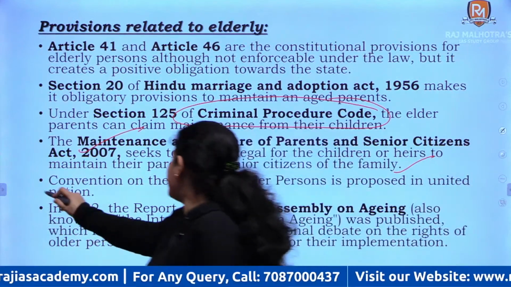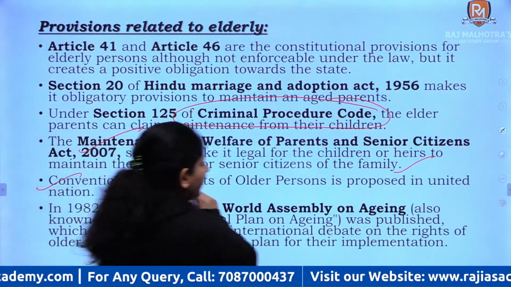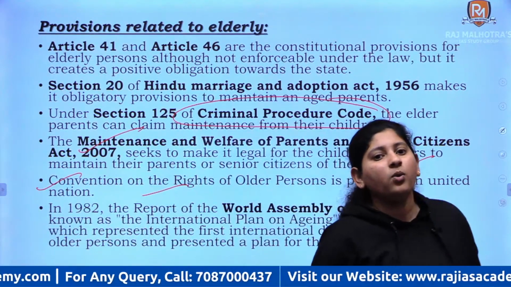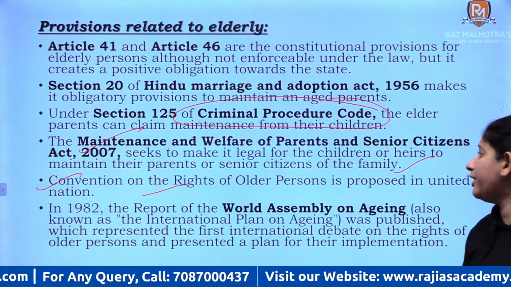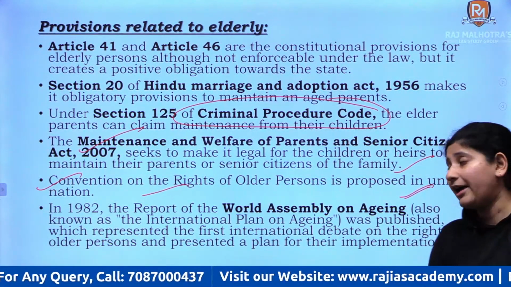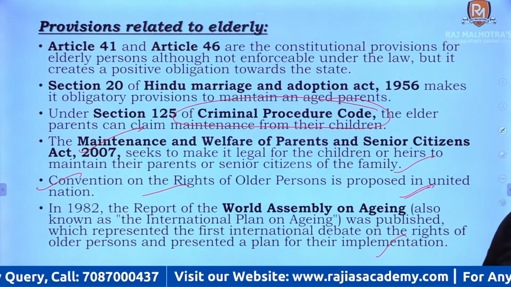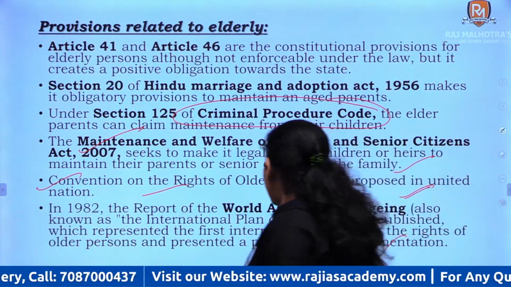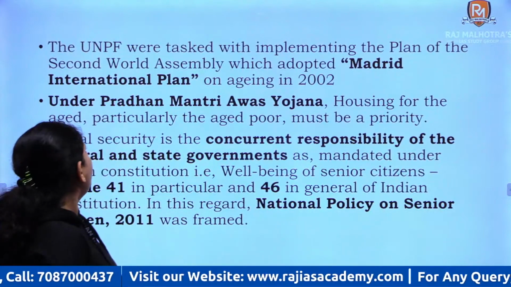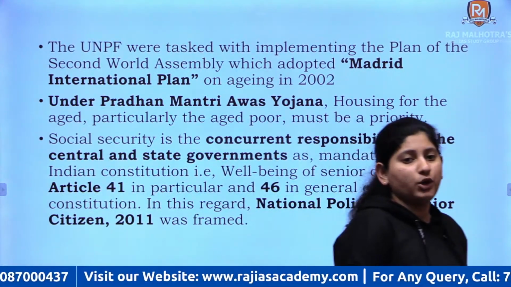There was the Convention on the Rights of Older Persons that was proposed in the United Nations, and the World Assembly on Aging happened, which is also known as the International Plan on Aging. It was published and represented, which ultimately led to the Madrid International Plan on Aging in 2002.